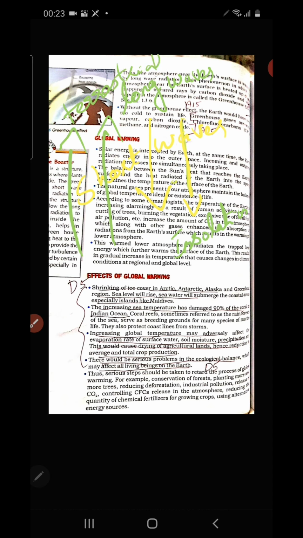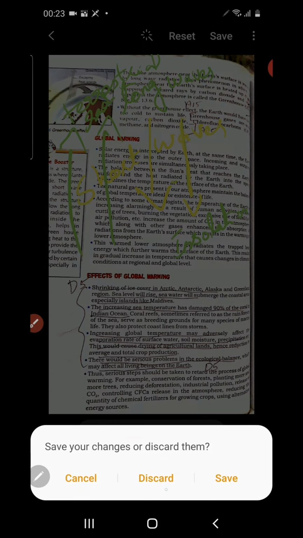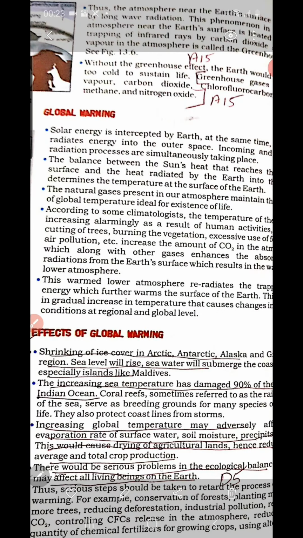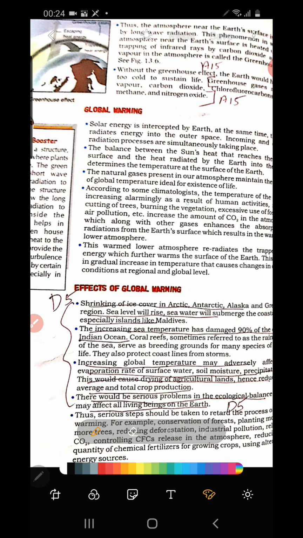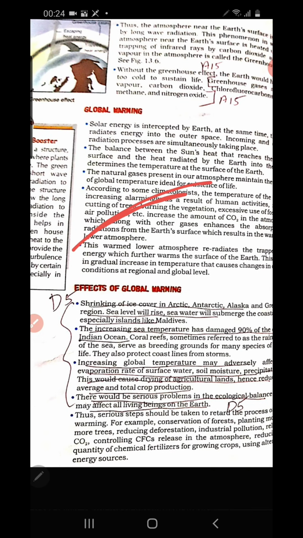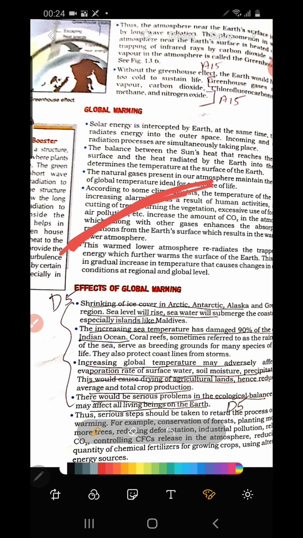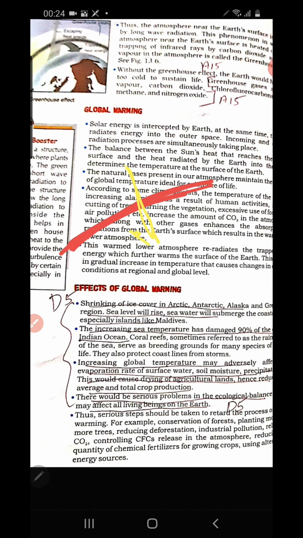So what happens is that greenhouse gases like carbon dioxide, methane, water vapor and chlorofluorocarbon are present in the atmosphere, so they trap the heat energy. They act as a layer and trap the heat energy. They allow the heat energy to reach the earth, but they do not allow the heat energy to escape from the earth.